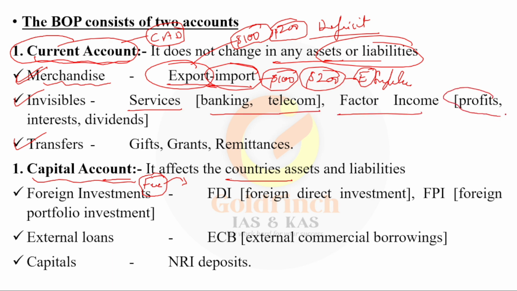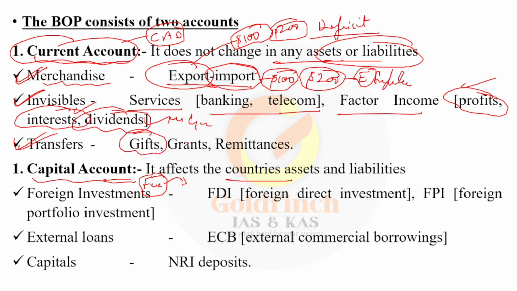For example, if Indians have invested in foreign countries, they will make profits. If they have invested in the stock markets of foreign countries, for example Indians investing in Microsoft, Google, etc., they will definitely earn some interest. And if they have invested as investors, they will definitely earn some dividends. These all come under invisibles, right?